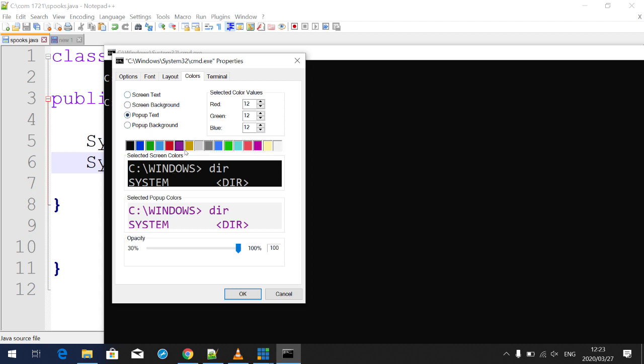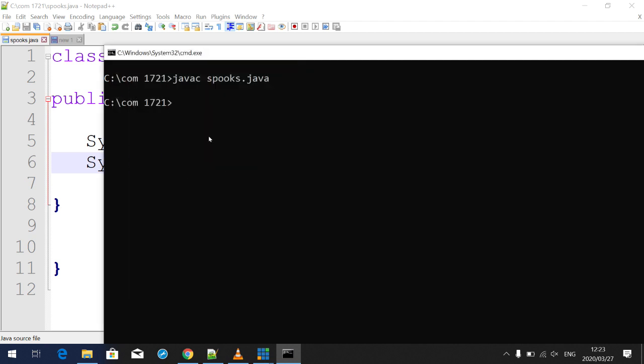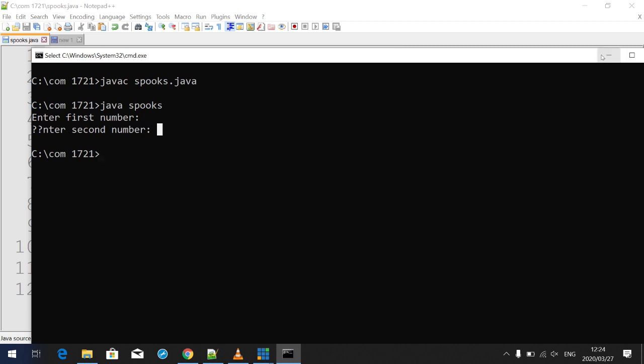Let's leave it like that. It's fine. So you see, Java spokes we called our, and because it is compiled successfully, that's why it's giving us this. So let's try to run. Now when you run, you just call java and your class name, then voila. You see, now it's telling us, enter first number, enter second number, but we cannot enter because we have not yet assigned the input variable, which we are going to do very soon.